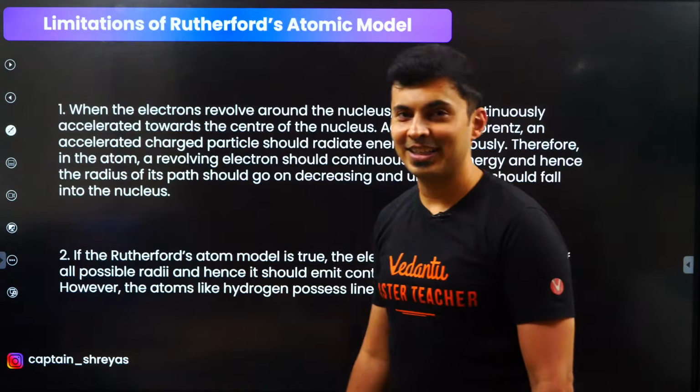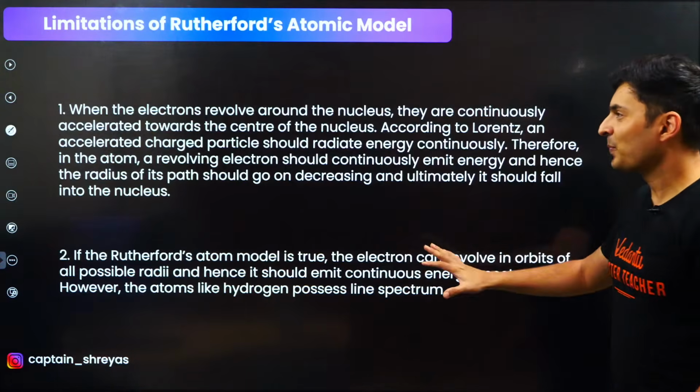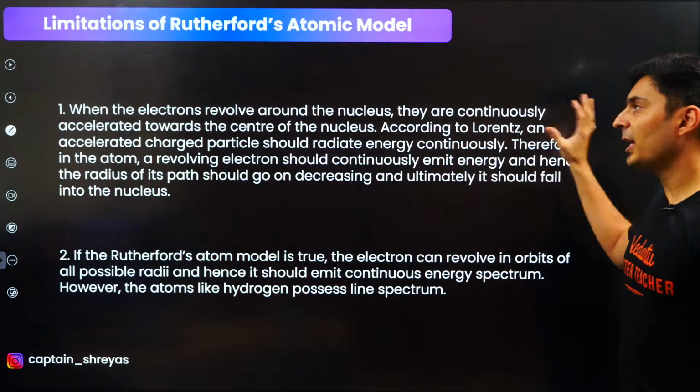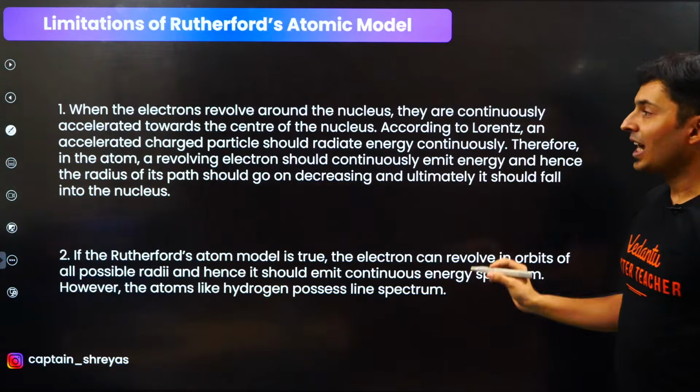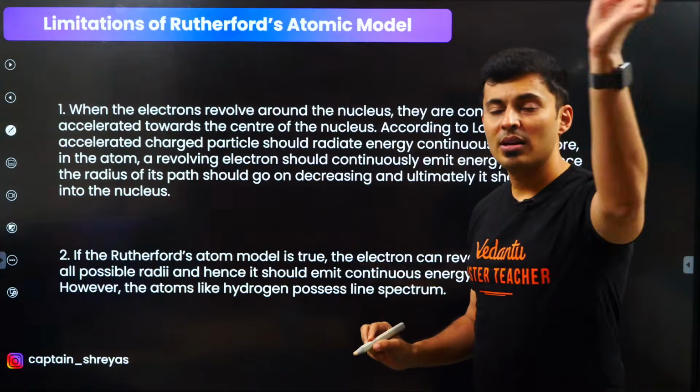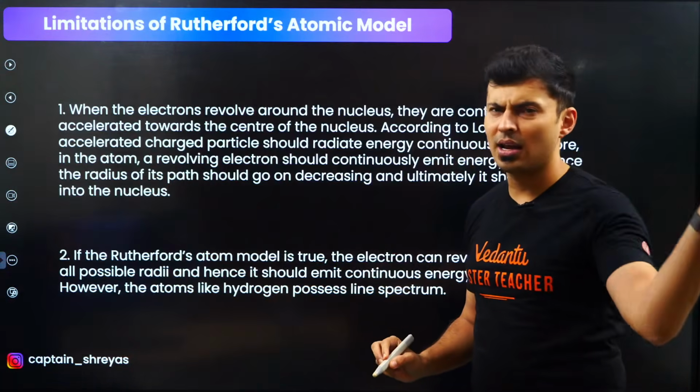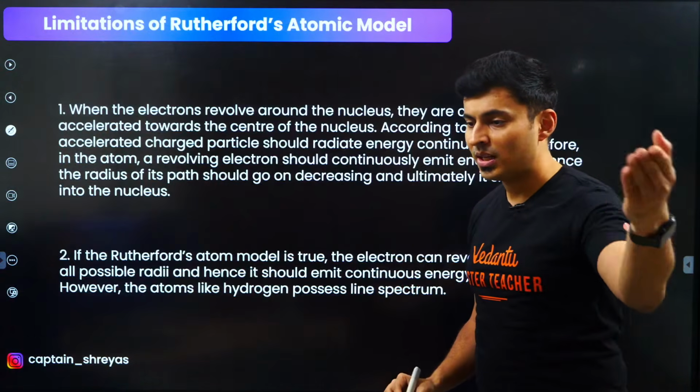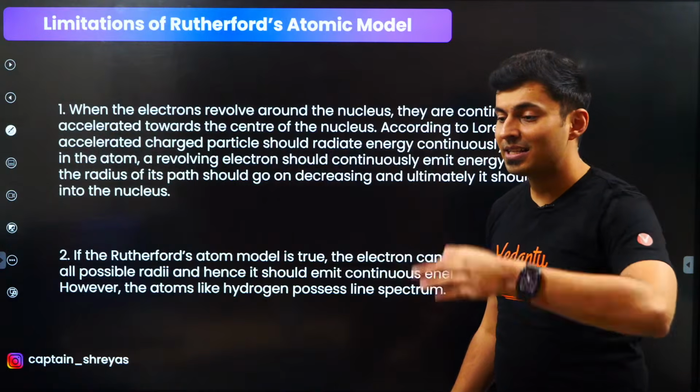Even this theory failed. You know why? Because he was able to say that electrons revolve around the nucleus. The problem is that when the electrons revolve, because they are going in a circular path, they are accelerating. Yes or no? Like Prem Kumar said, v square by r is the acceleration.